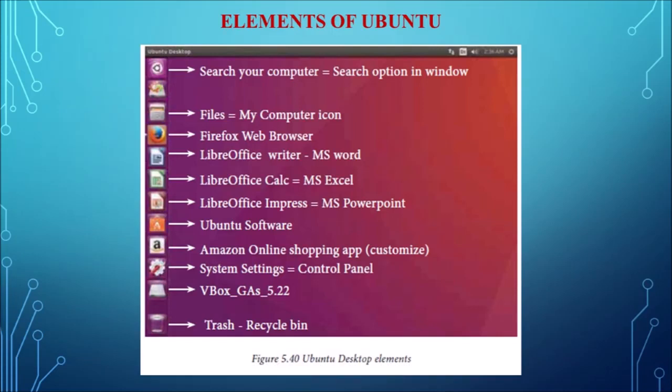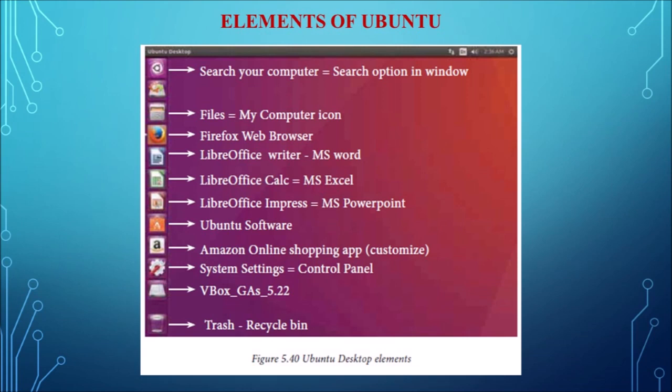Next one is LibreOffice Calc. This icon will open the LibreOffice Calc application, which is similar to MS Office Excel in the Windows operating system. And next one is LibreOffice Impress. This opens the presentation application, which is similar to MS PowerPoint. And next one is the Ubuntu Software icon. This icon lets the user add any additional application that the user wants, and by clicking this the user can also update any already installed applications.